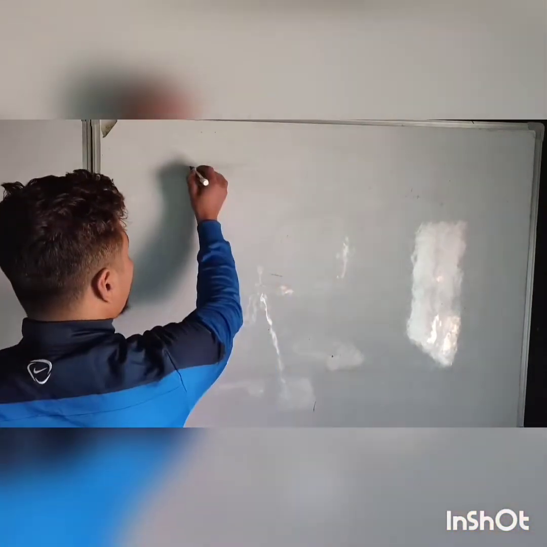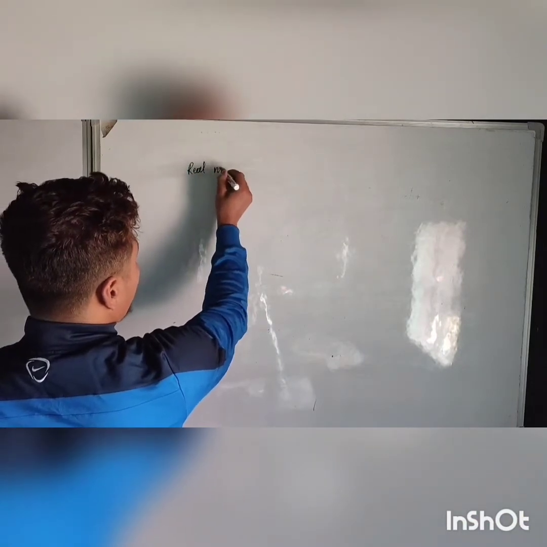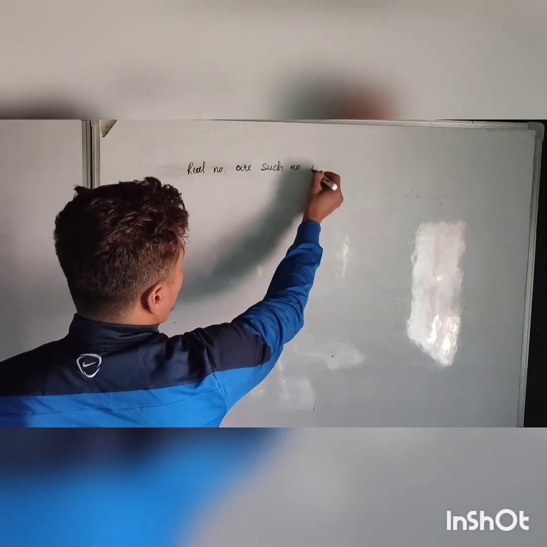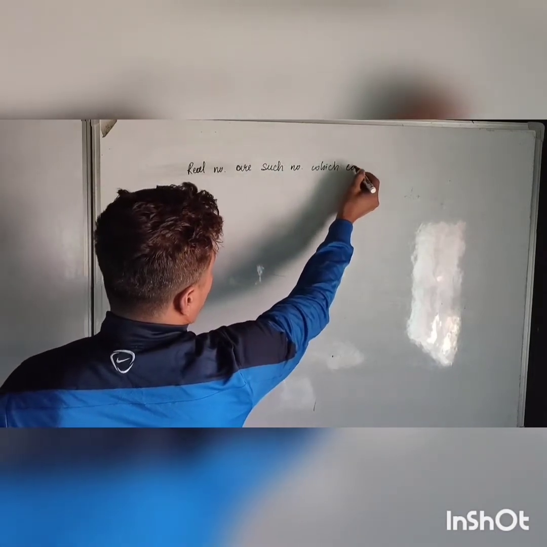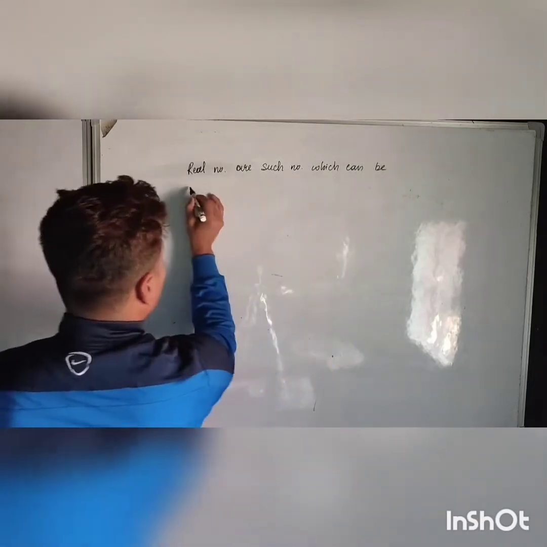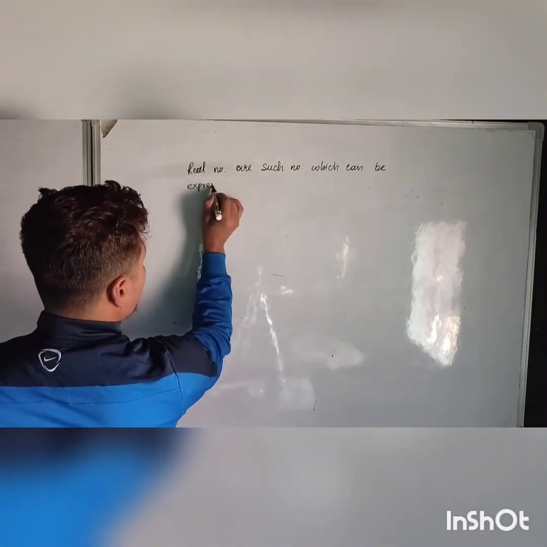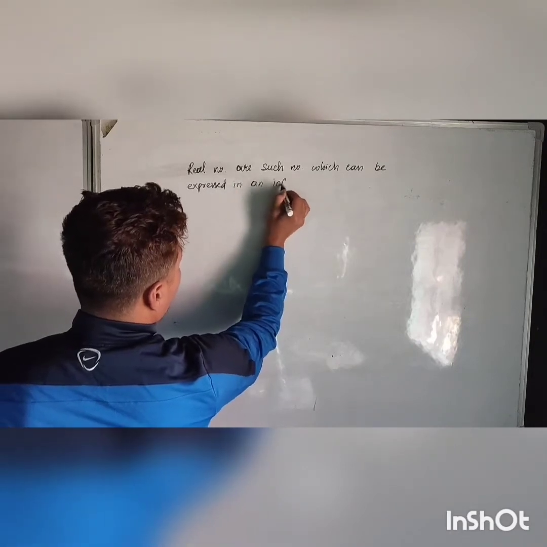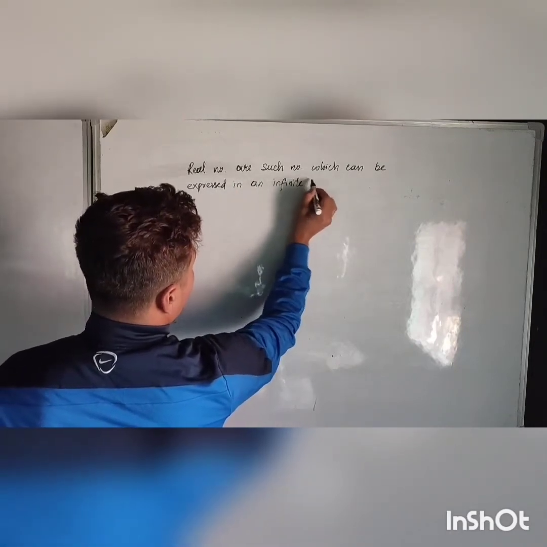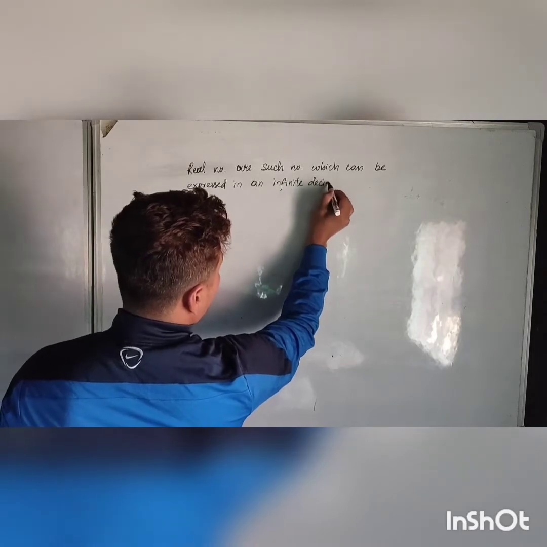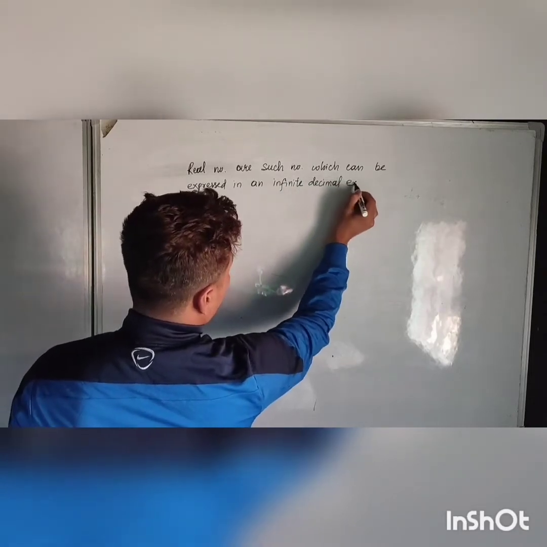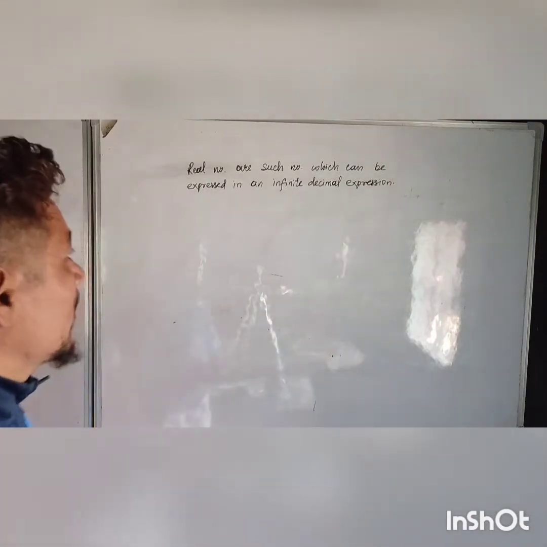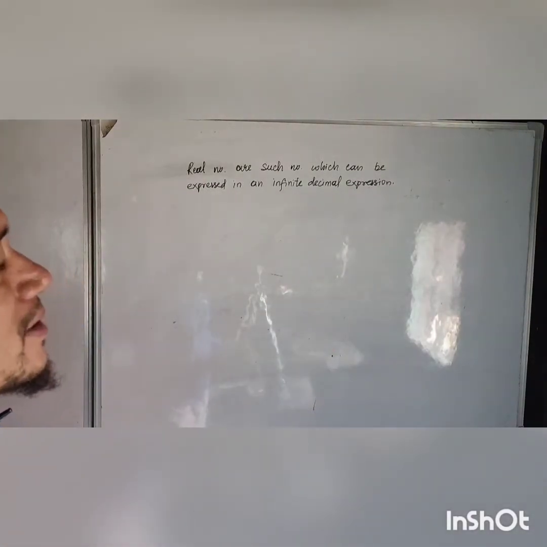Okay, see, real numbers are such numbers which can be expressed in an infinite decimal expression. Okay, so see, a real number is such a number which can be expressed in the infinite decimal expression.